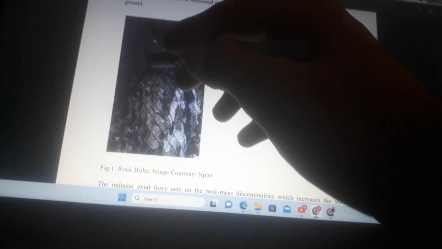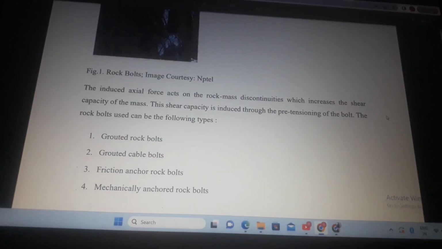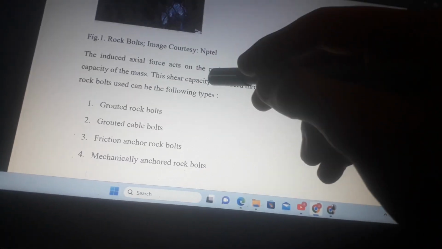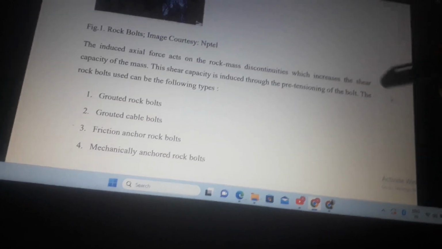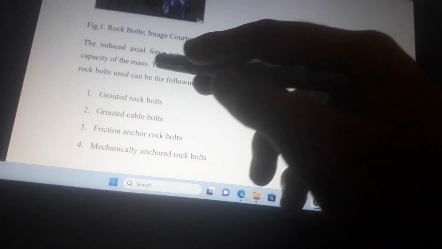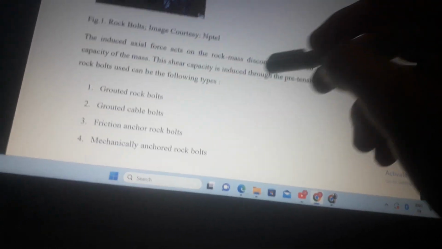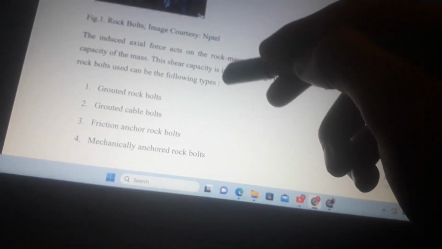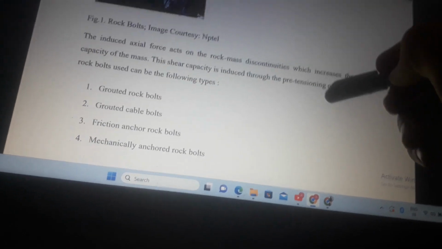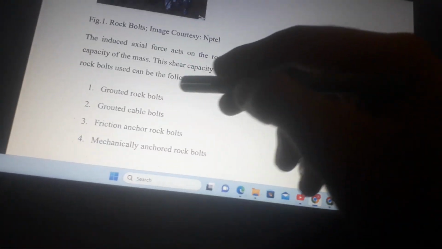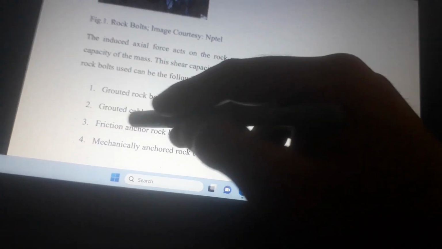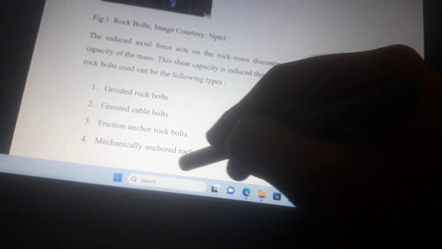Rock bolts. This type of rock reinforcement is mostly held at the end of the borehole. They are steel rods which are grouted into the rock. This is a rock bolt. The induced axial force acts on the rock mass discontinuities, which increases the shear capacity of the mass. The shear capacity is induced through the pre-tensioning of the bolt. The rock bolts used can be of the following types: grouted rock bolts, grouted cable bolts, friction anchor bolts, and mechanically anchored rock bolts.